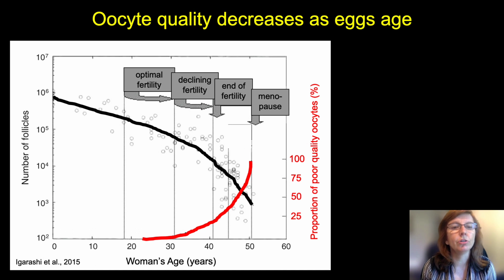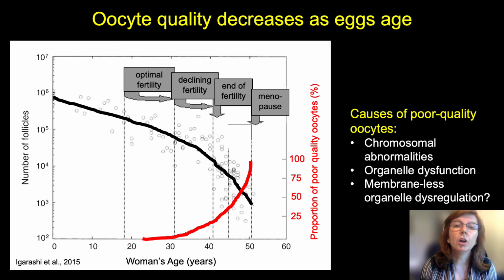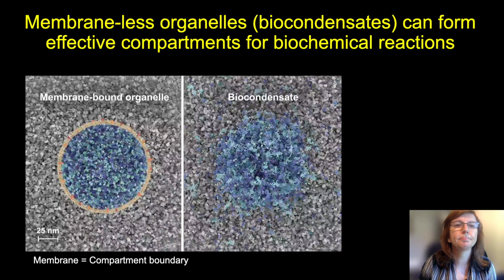A woman's age is shown on the x-axis. The dark black line indicates the dramatic decrease in the number of follicles that occurs after a woman is born. The red line shows the sharp increase in the proportion of poor quality oocytes that occurs after around the third decade. The causes of poor quality oocytes include chromosomal abnormalities and organelle dysfunction. And today I want to introduce the hypothesis that the dysregulation of membraneless organelles also contributes to poor quality oocytes.